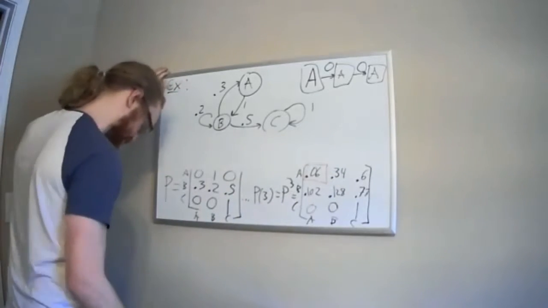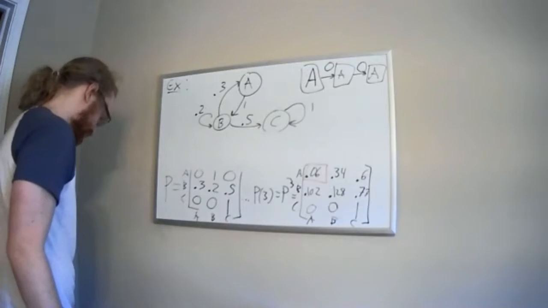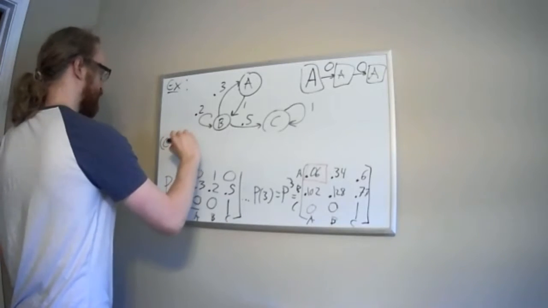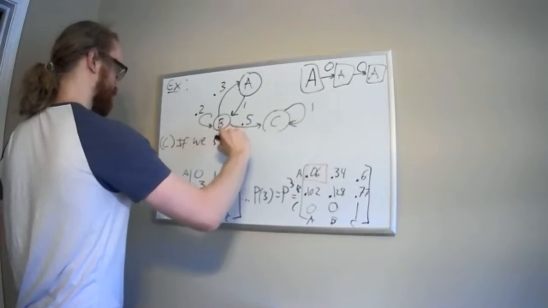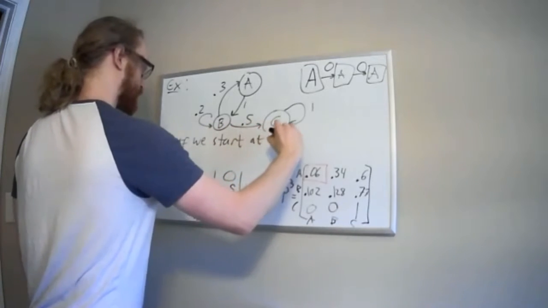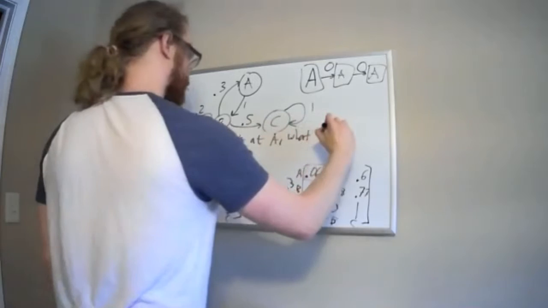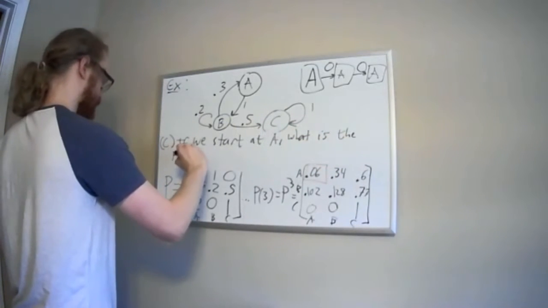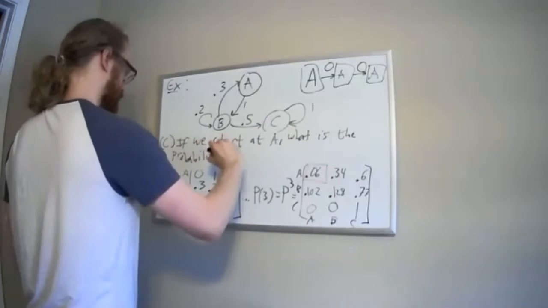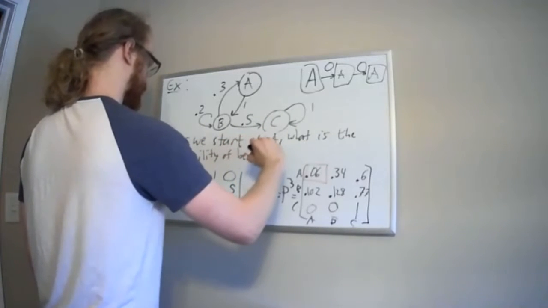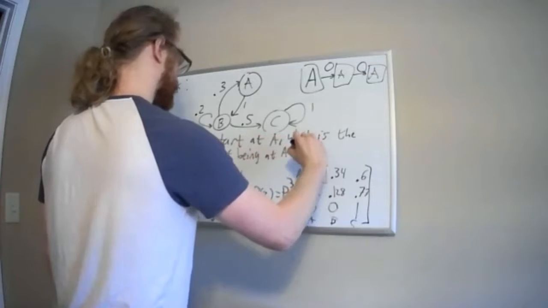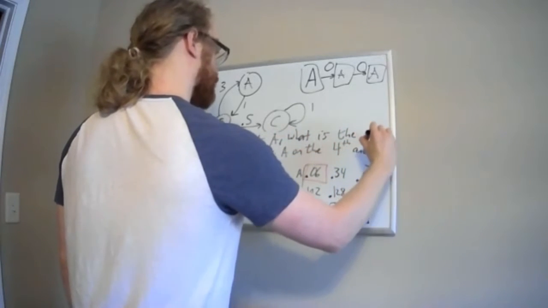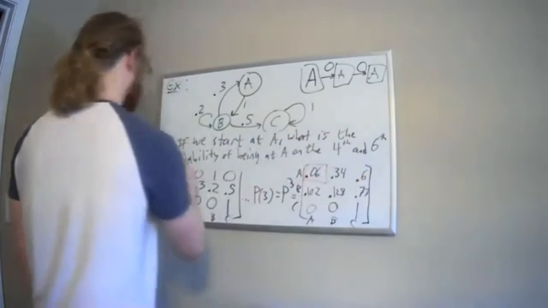One more legitimate question that I wanted to ask. So again, we'll still start at A. What is the probability of being at A on the 4th and 6th observations?